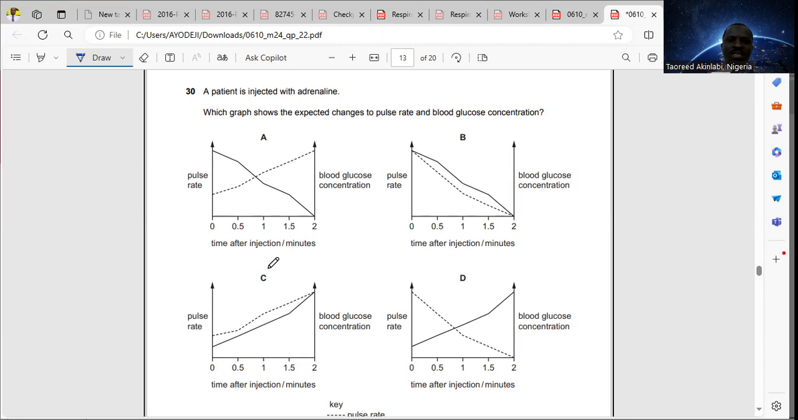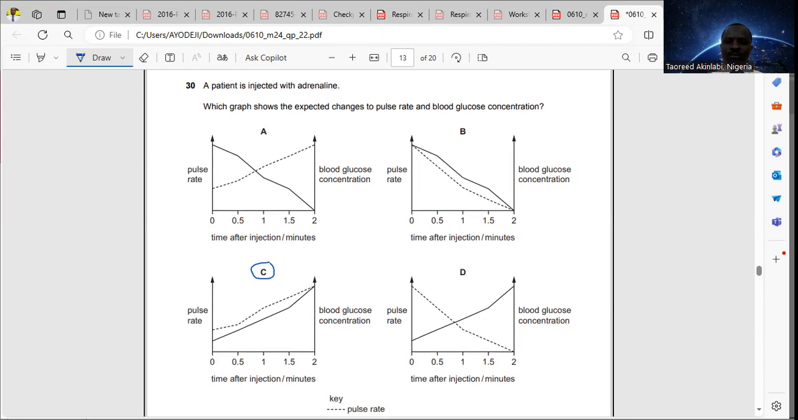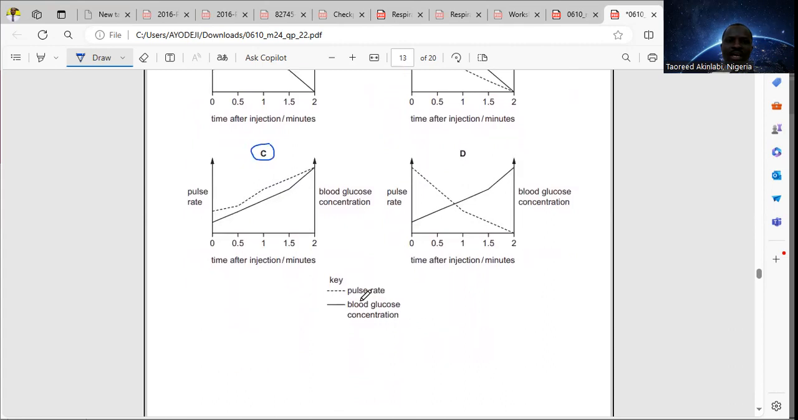Pulse rate simply means heartbeat. You can see from there, increase in the heartbeat, and glucose level also increases. You can see the key here. The dotted lines, the broken lines, represent the pulse rate, and the glucose level is the one that is unbroken, the line that is unbroken.